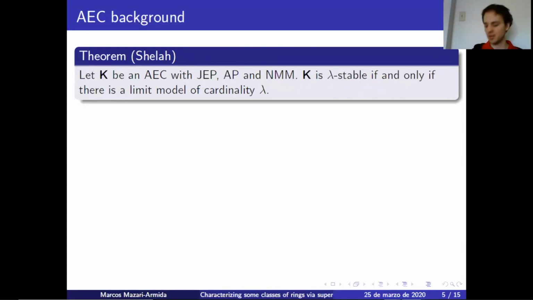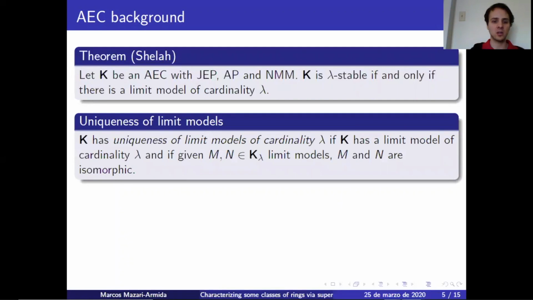Now, as a model theorist, the second thing one might ask is, okay, so for a fixed λ, how many non-isomorphic limit models are there? In this case, we are actually just going to look at those classes where there's exactly one model for each cardinal λ. So we say that K has uniqueness of limit models of cardinality λ.